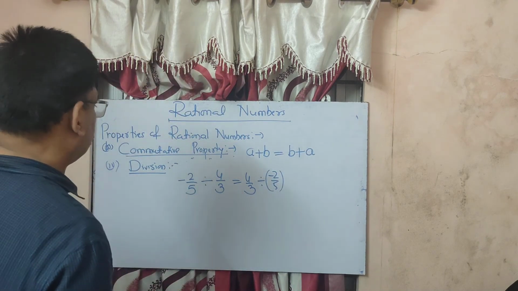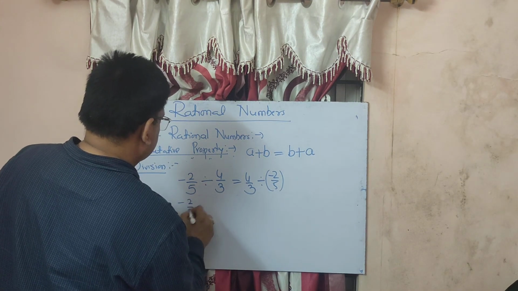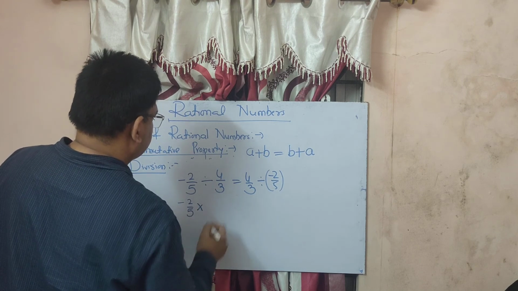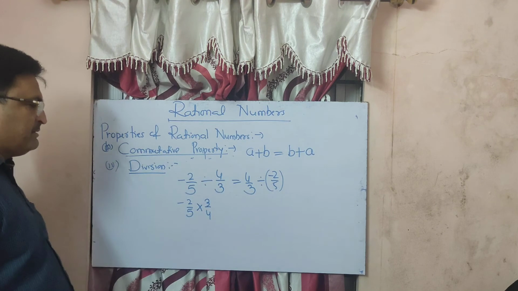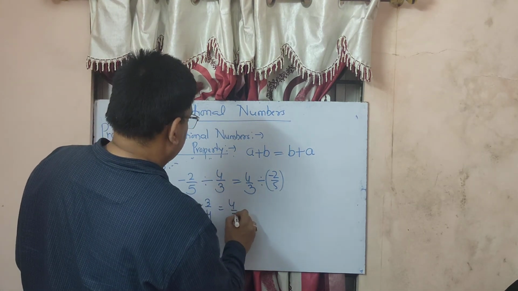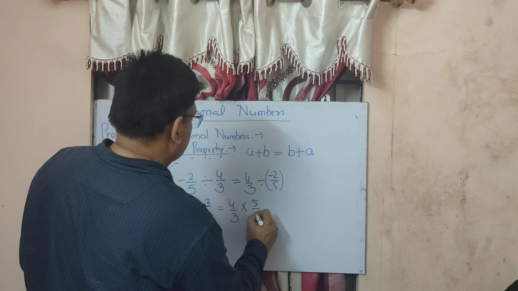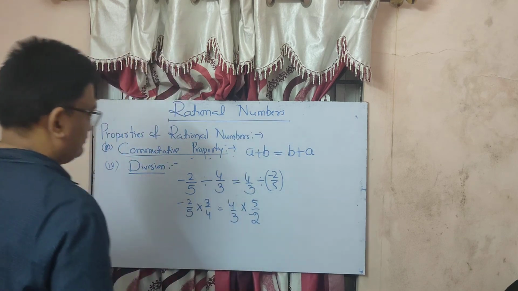Now let us check it. So minus 2 upon 5 as it is. In place of division, make it multiplication. So the numerator becomes the denominator and the denominator becomes numerator. In the same way, here it is also 4 upon 3 into now 5 upon minus 2.